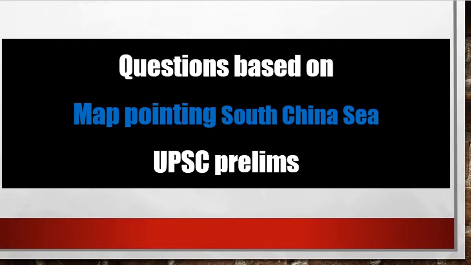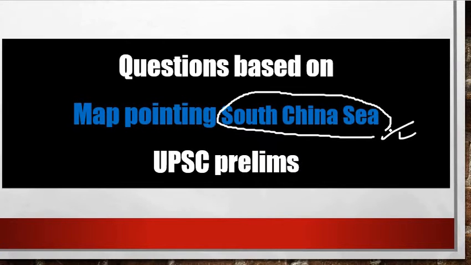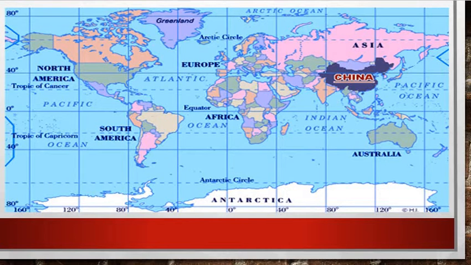So this is today's agenda, that is questions based on map pointing. Today we are going to discuss the region of South China Sea, which is important for prelims. So let me show you first of all where the South China Sea is actually located. See friends, this is the world map. So this is your China, and this region is called South China Sea.